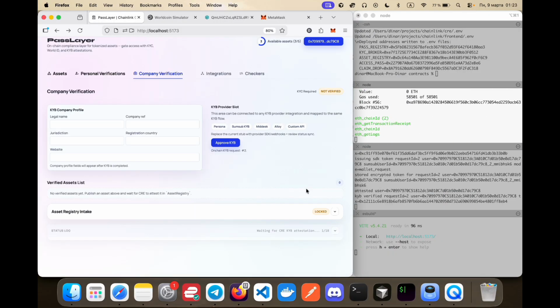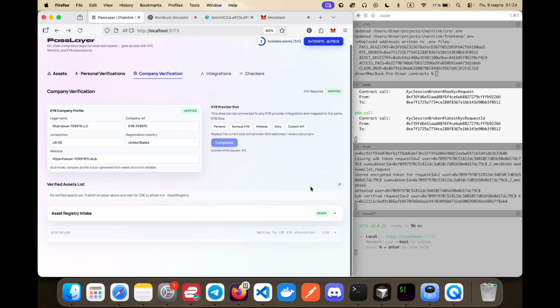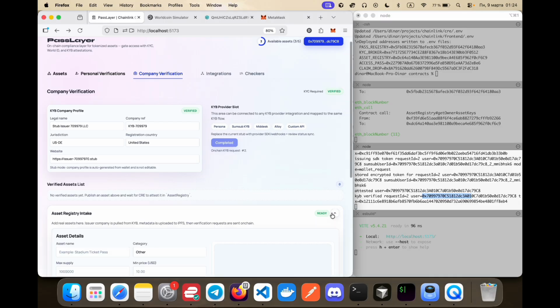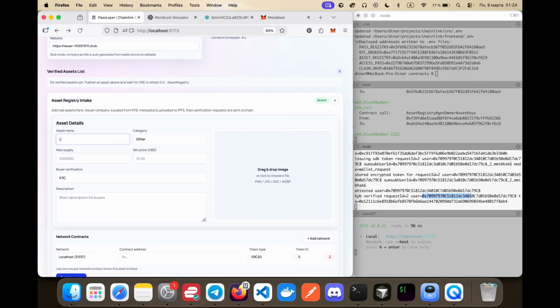Another part is the business verification. So we simulate here the basic KYB, and this is a super simple simulation. And after we verify the business, we can add the tokenized asset and also send the event to CRE and make the attestation for any kind of asset here as a verified business.